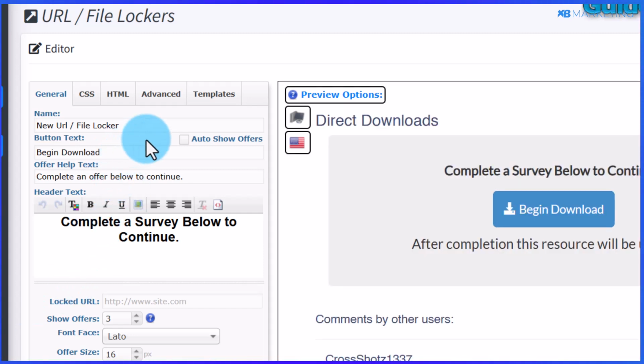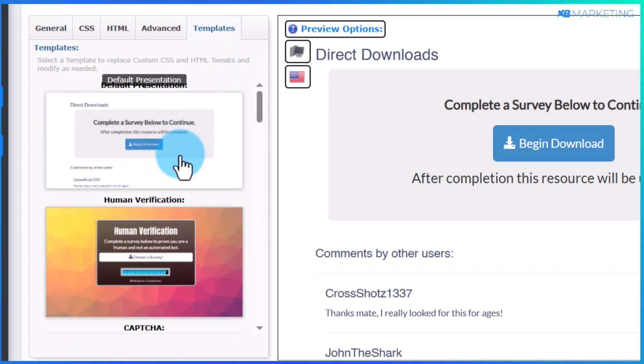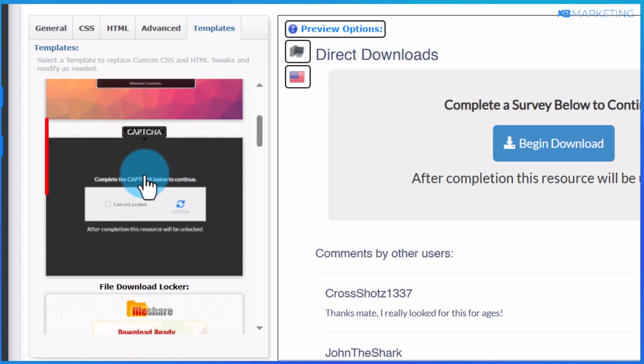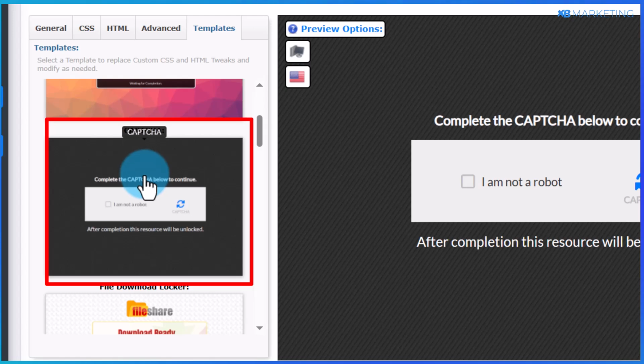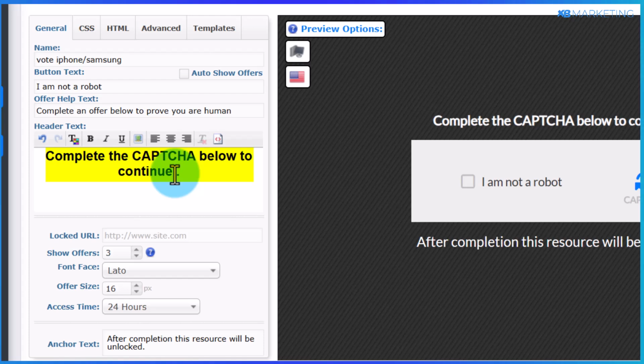Okay, so once you do that, it's going to bring you to this page. And the first thing you want to do is to go over to templates, and you want to go over to use this captcha template. All right. Then you want to go back to the general section. Here you can give the locker whatever name you want. This is really up to you. Okay, so the next thing you want to then do is to come over to this text here, and you want to change it to complete the captcha below to cast your votes.